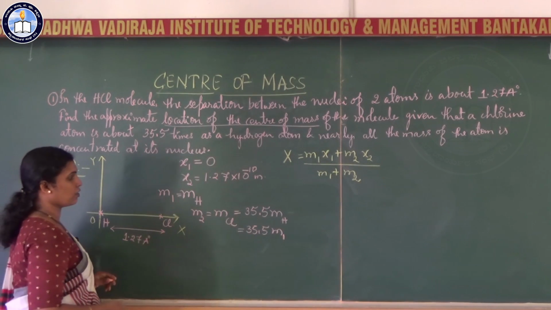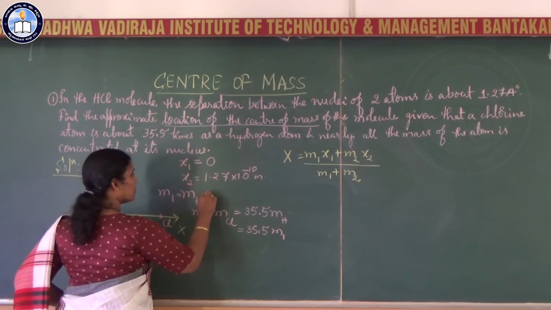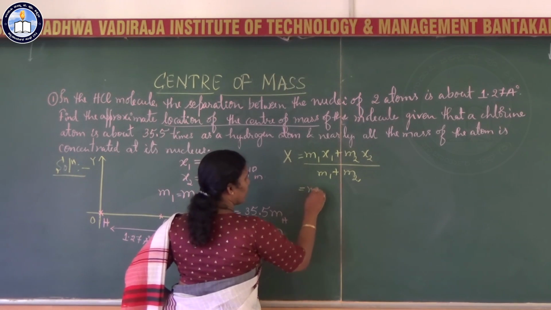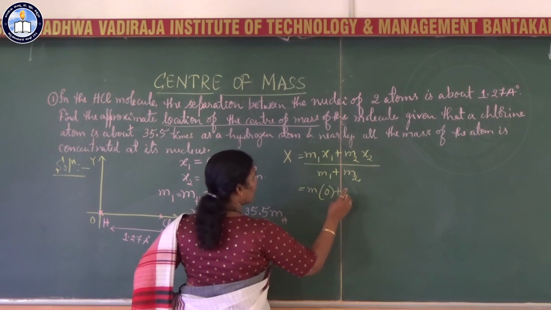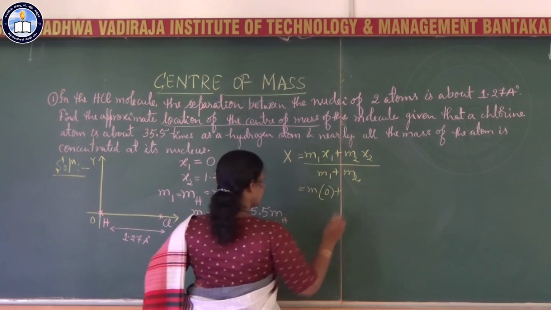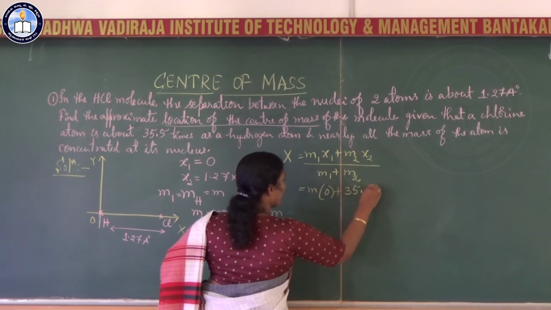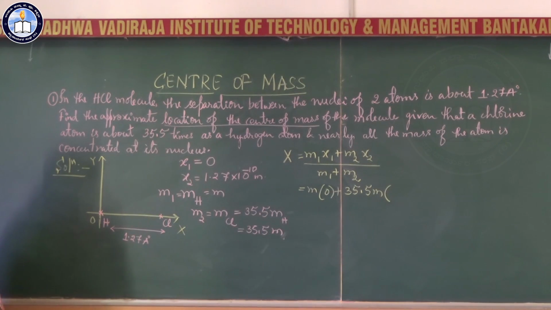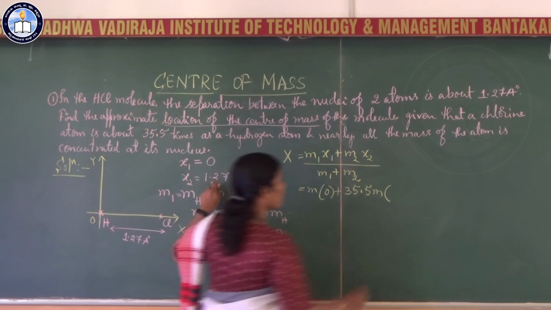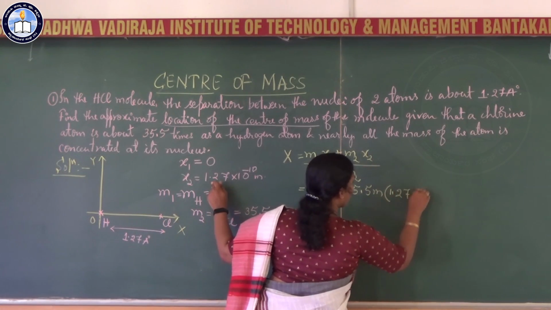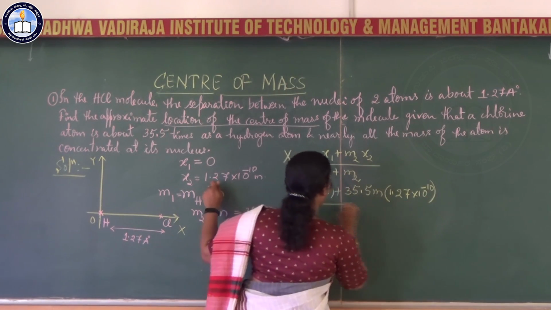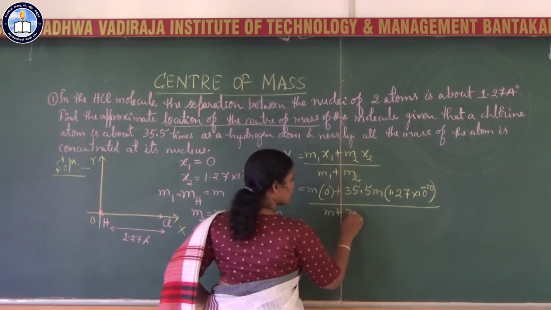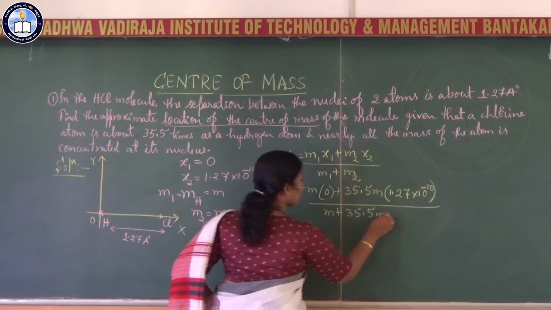So m1 is m_H, I can take it as some m. So this also becomes m. x1 is 0, plus m2 is m_Cl, that is 35.5 times m, times x2, which is 1.27 into 10 to the power minus 10, divided by m1 plus m2. m1 is m plus m2 is 35.5 times m.